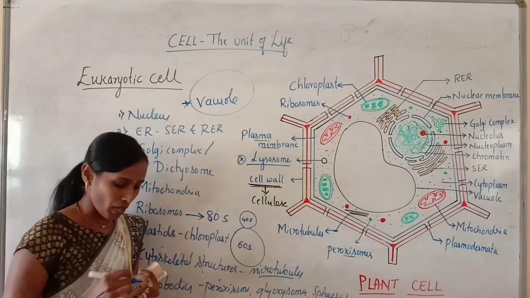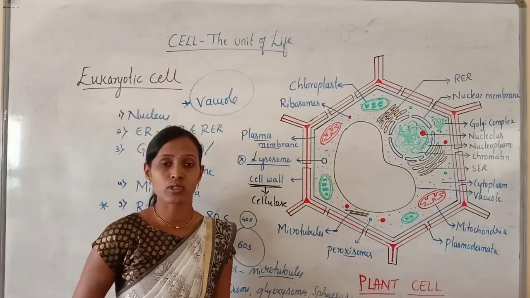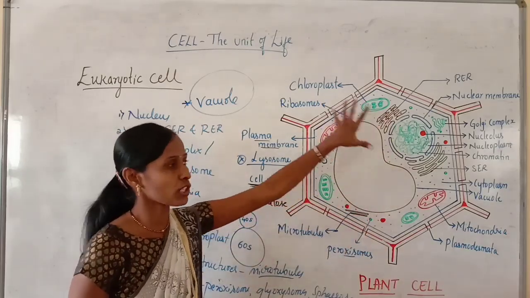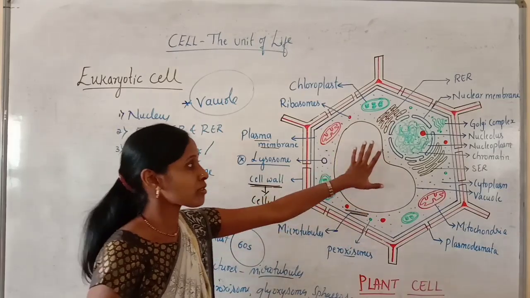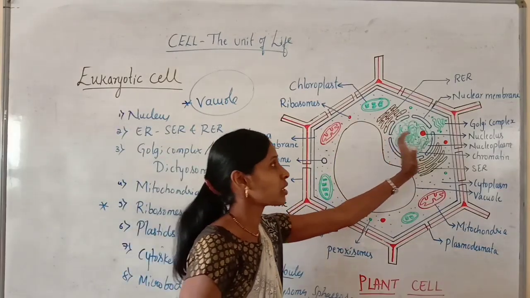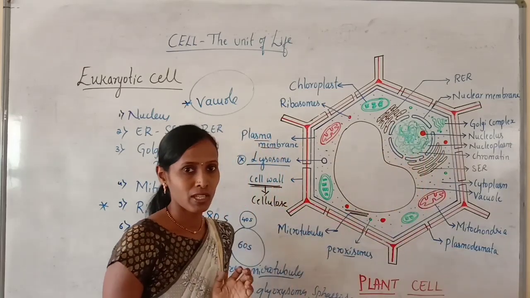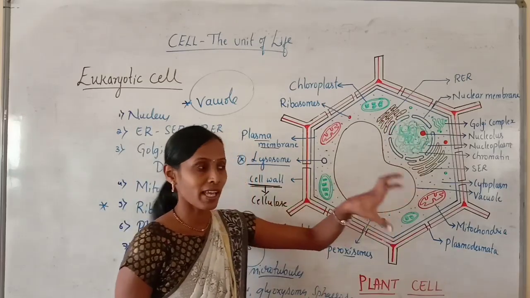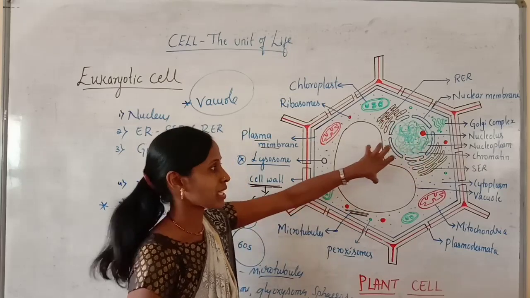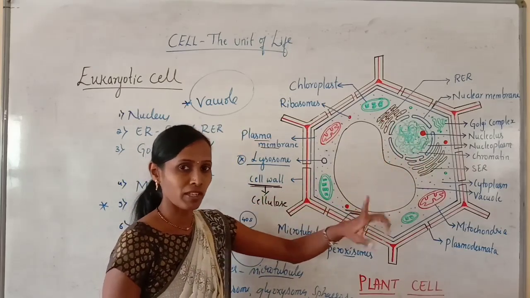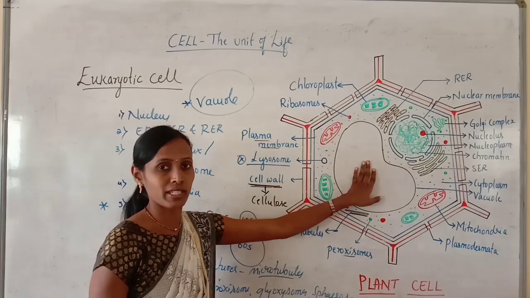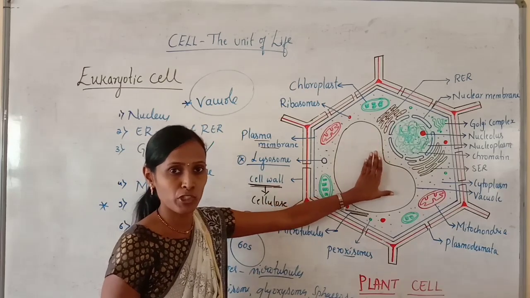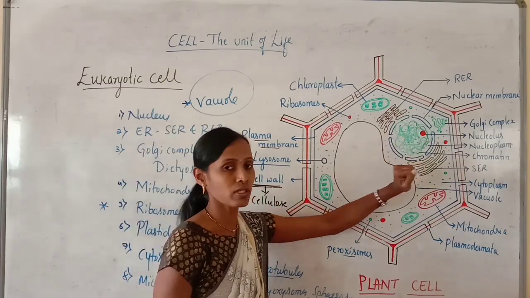So the presence of a large central vacuole is another characteristic feature of plant cell. You can observe here this large vacuole which occupies most of the space in the cytoplasm. Because of this reason, in plant cell, the nucleus is located towards one side. When you differentiate the plant and animal cell, the position of nucleus in plant cell is towards one side, but in animal cell, it is located exactly in the center. The reason you will come to know. So another characteristic feature in plant cell is the large central vacuole which occupies most of the space. That's why the nucleus is towards one side.